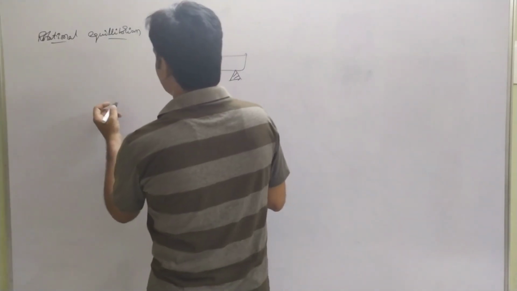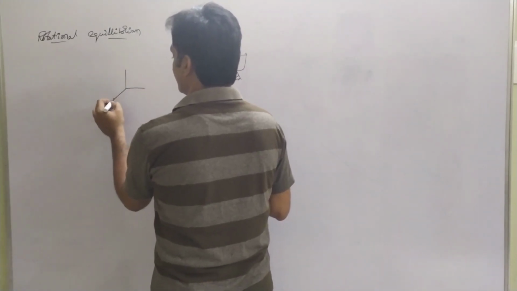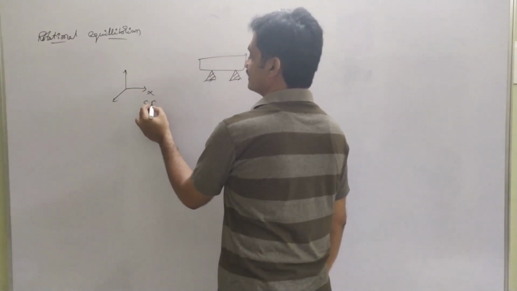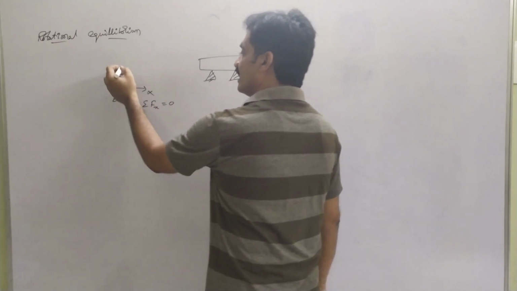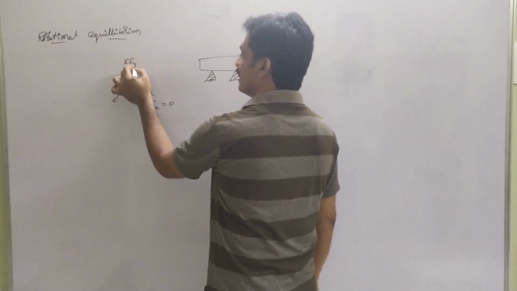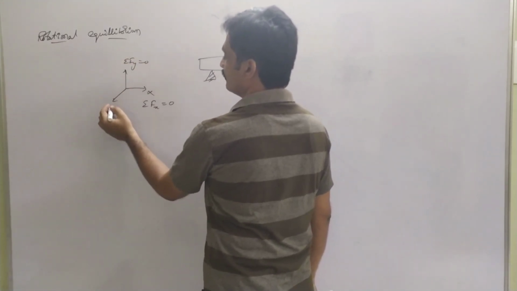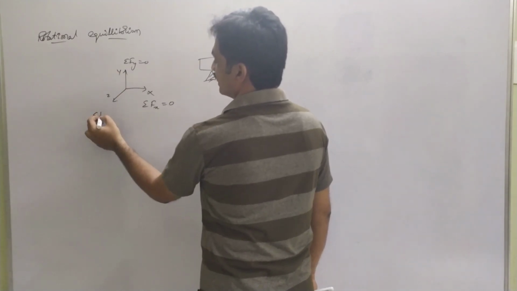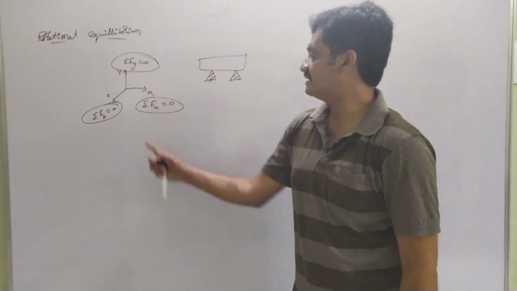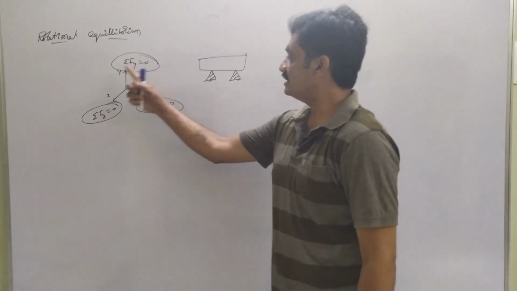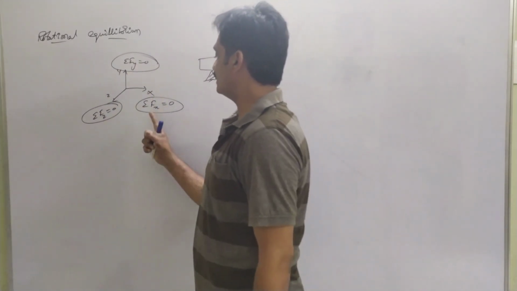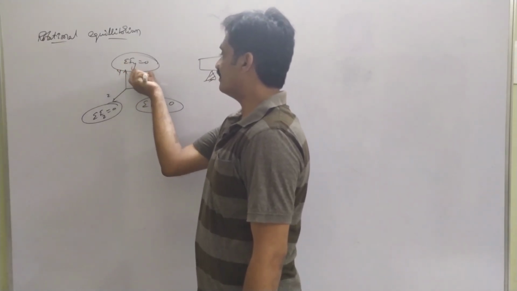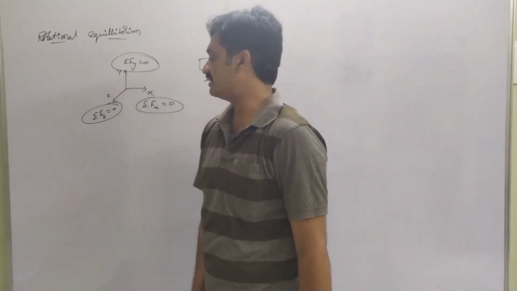For that, if we consider along the x, y, z axis, the net force acting along the x-axis is equal to 0, the net force acting along the y-axis is equal to 0, and the net force acting along the z-axis is equal to 0. So in the case of linear motion, along the x-axis the net force is equal to 0, along the y-axis it is equal to 0, and along the z-axis it is equal to 0.